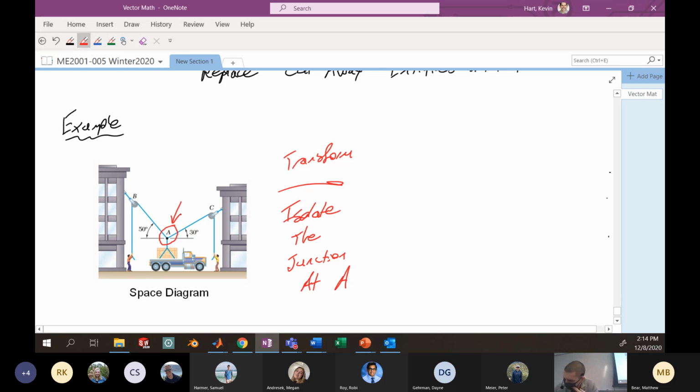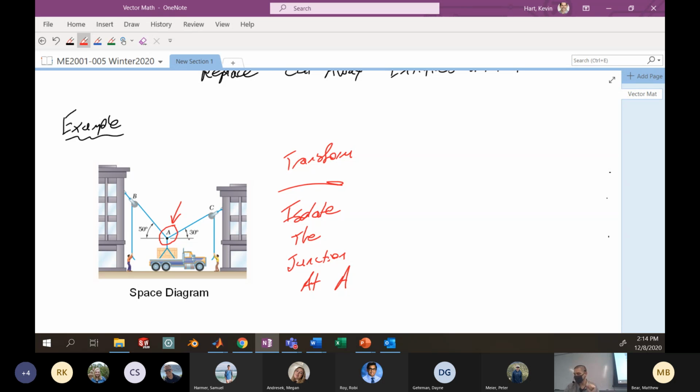Notice that the circle I drew cuts through this rope and through the rope down here. Anytime I physically cut through an object with my isolating circle, I have to draw a force there that represents that cut.